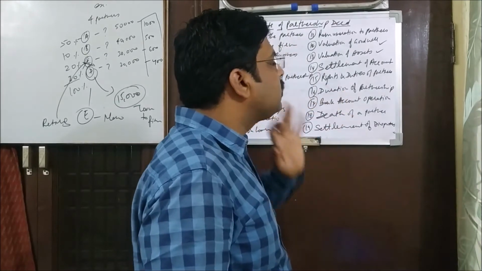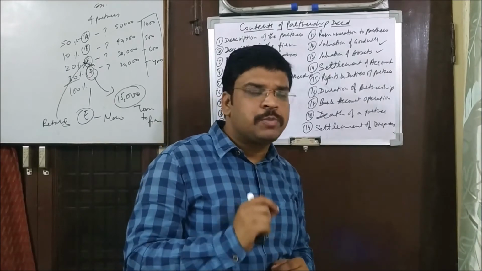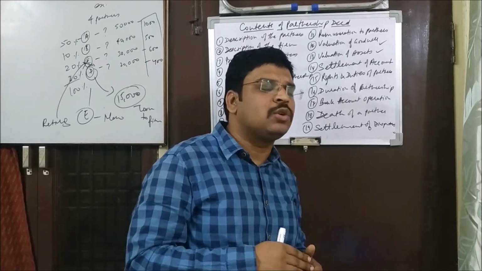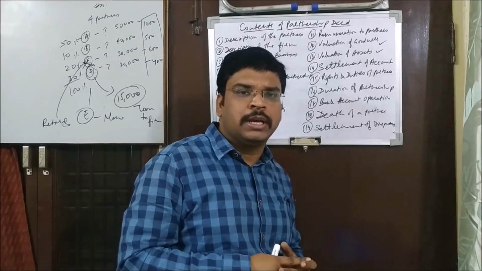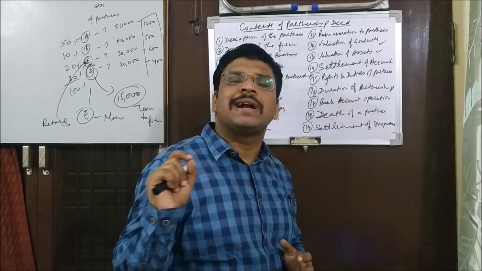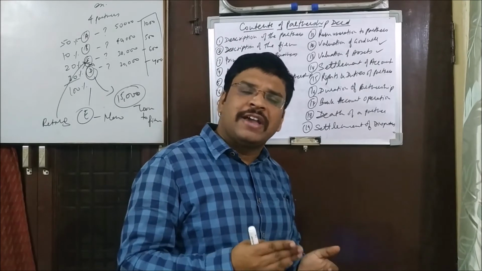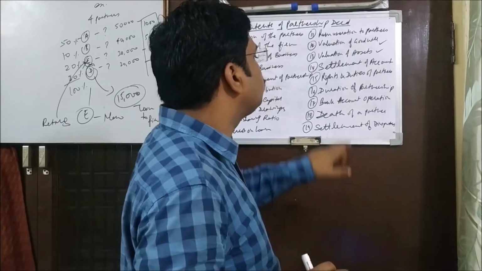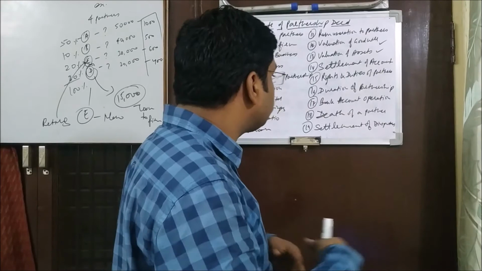Now, duration of partnership. Sometimes what happens, the partnerships are there for a specific period, for a specific completion of a job. Say for example, there are 2 partners and they have taken the contract of completion of a bridge, and they have formed the partnership only for that purpose. So they will mention in their partnership that we are partners till the contract is completed, or they will mention that we are partners for 5 years, for 2 years, for 1 year, whatever. So if there is any kind of condition, then it has to be mentioned here. Otherwise, like we learn the going concern concept, it has to go on.